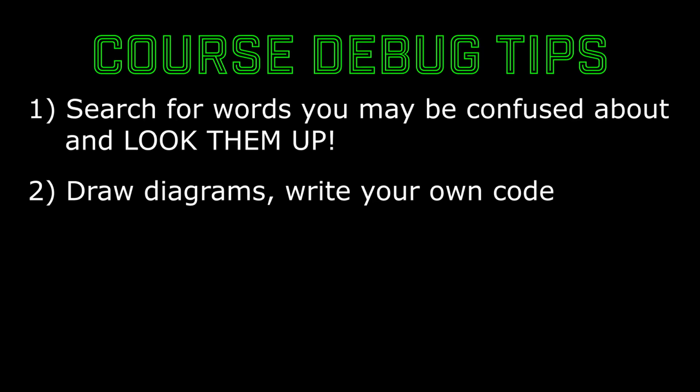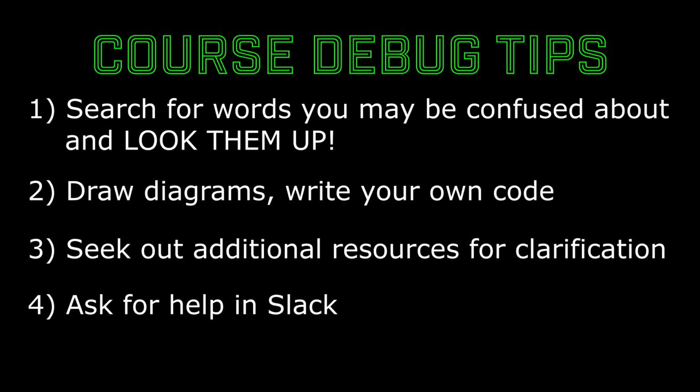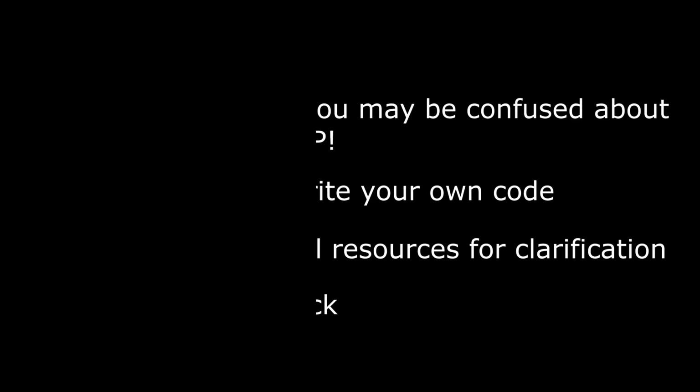Don't just read our code. To really be able to apply this in the real world, you need to be able to understand the algorithms and write your own code and follow along and understand what's happening. Number 3, seek out other materials or videos on the subject which may present it in a different light and make things click for you. And fourth, if you're really stuck, don't hesitate to ask for help in our Slack channel.